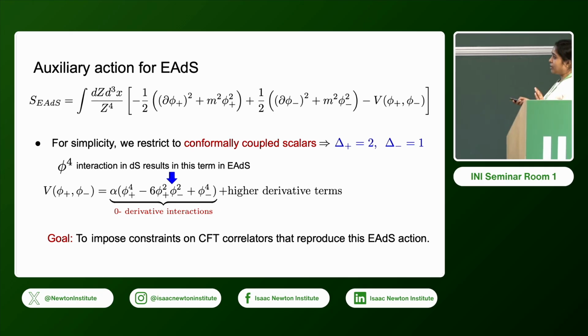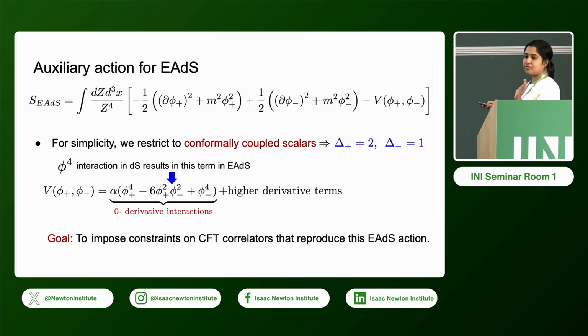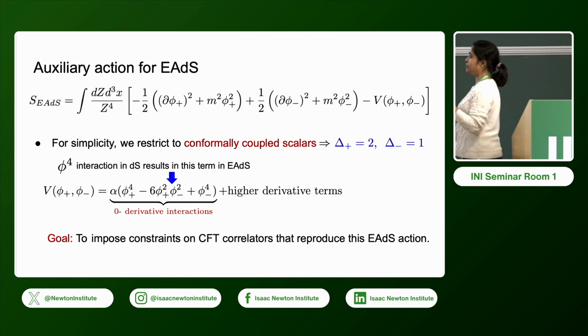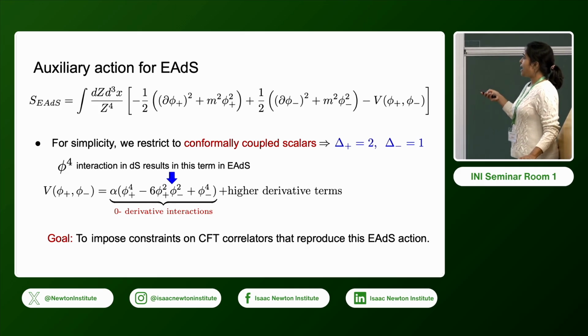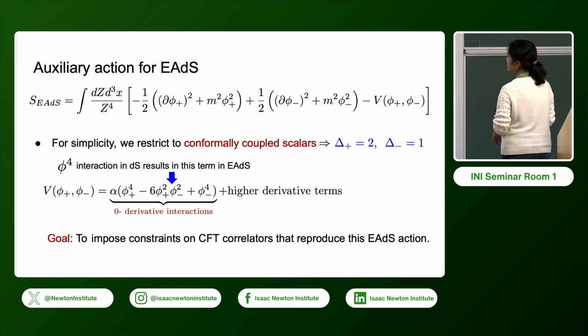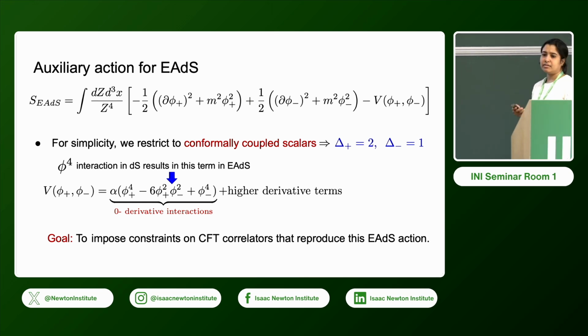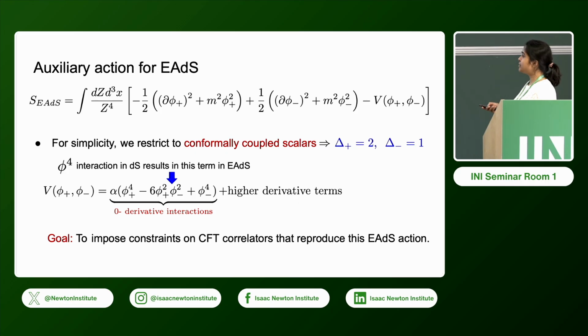This is something that we will talk about later, how we reproduce these numbers, okay? And we can also add higher derivative terms, and we end up getting similar actions. So the goal now is to impose constraints on the CFT correlators that reproduce this Euclidean AdS action.